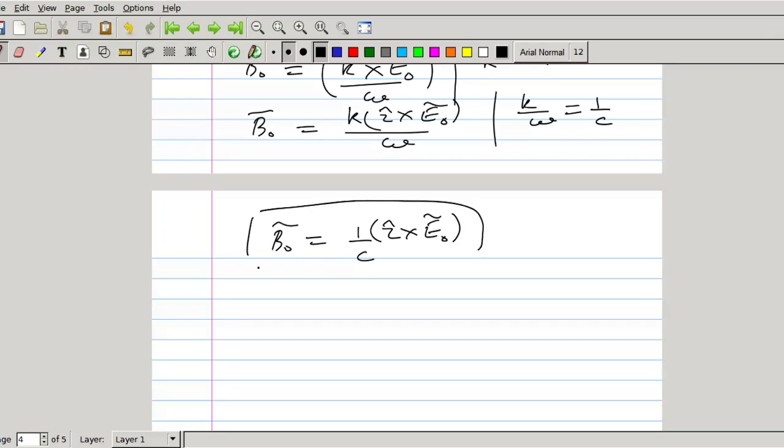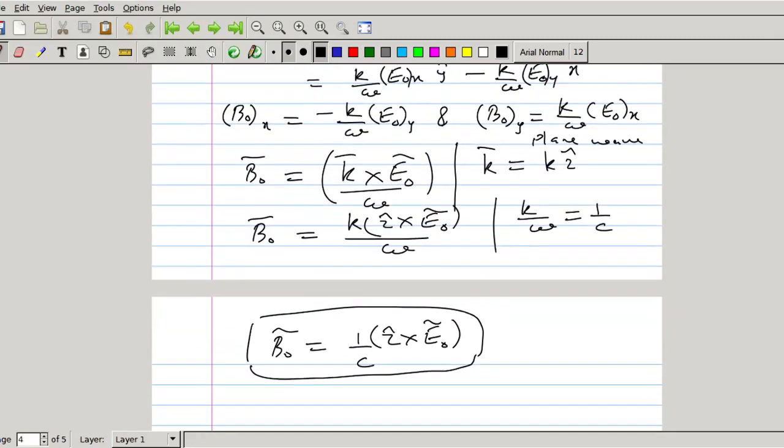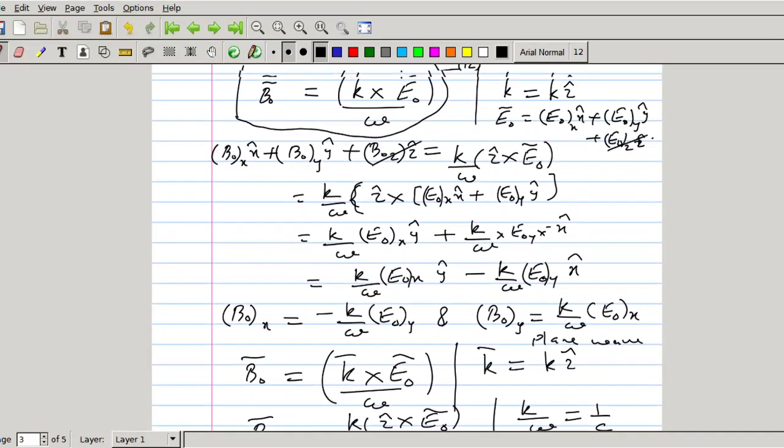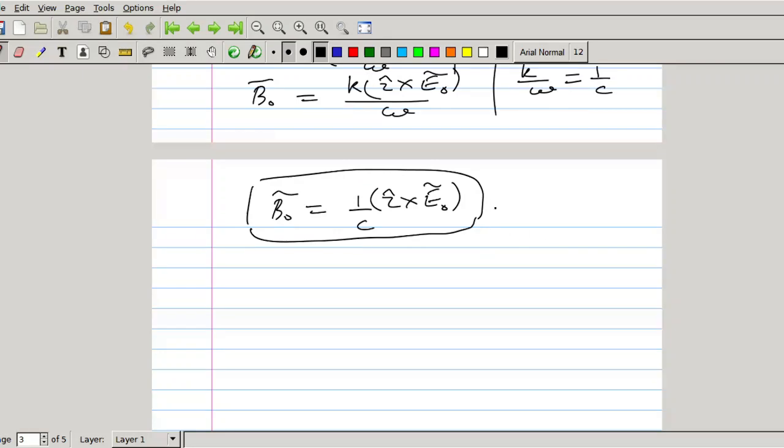For a plane wave propagating in free space, this is equation number 13: B0 equal to K by omega Z cross E0, or 1 by C into Z cross E0. So this is the case with the plane wave propagating along the Z direction.